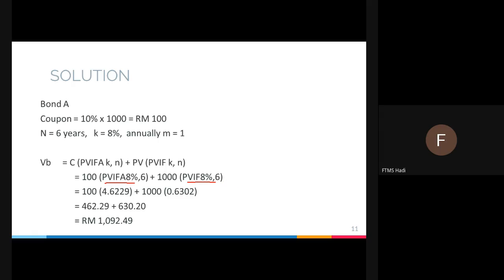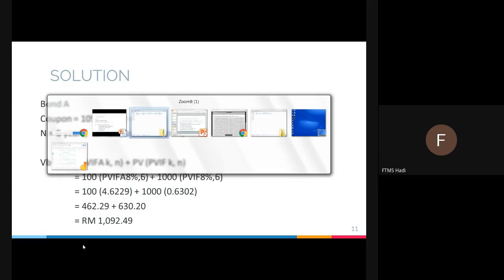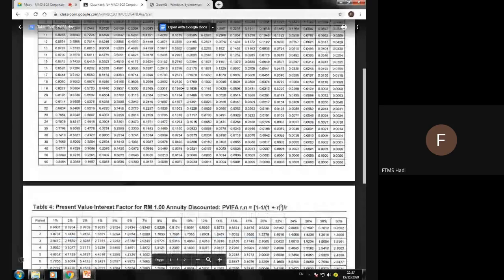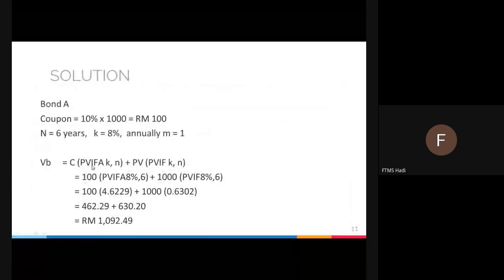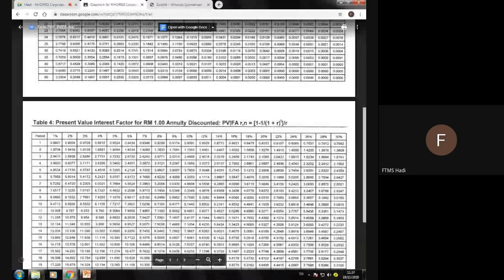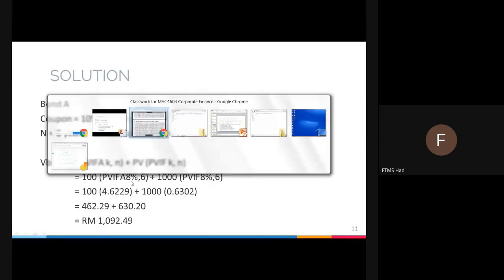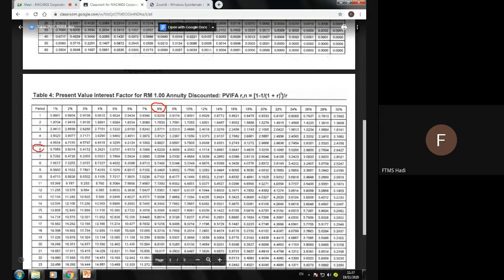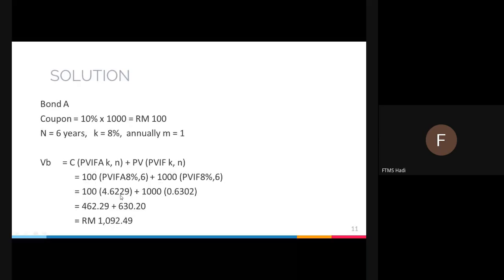Once you have these two values, PVIFA 8%, 6 and PVIF 8%, 6, you need to look at the appendix and get the values. Since the answer here is PVIFA, you need to look at the PVIFA table, 8% and 6. Directing your coordinate, going down there, you will get 4.6229.